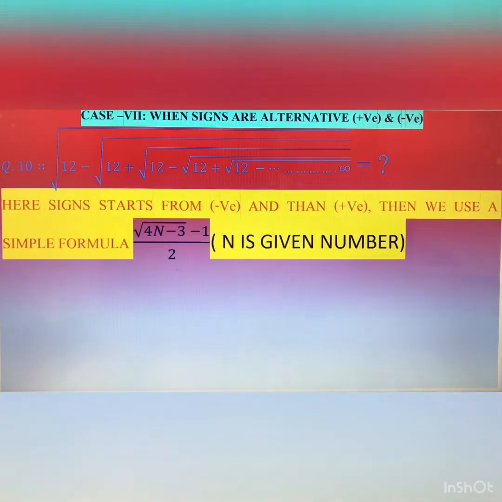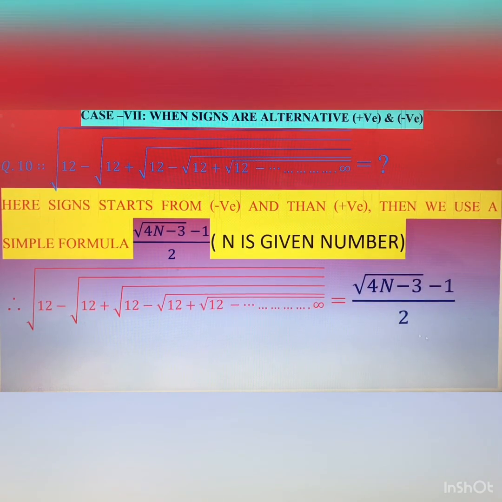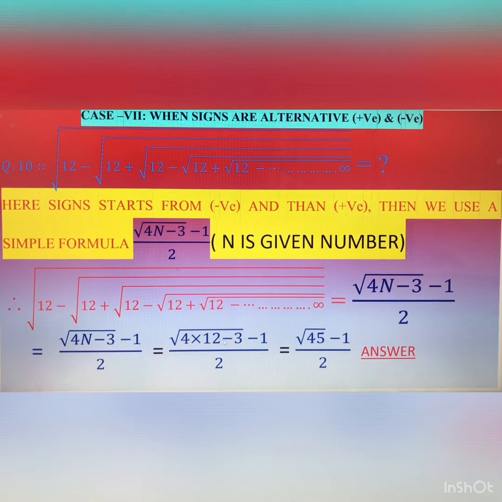So we use the previous formula, under root 4n minus 3, and since the sign starts with negative, you put minus 1 in the formula and divide by 2. What is the answer? In the place of n, put 12. 12 4s are 48, and 48 minus 3 is 45, and minus 1 just outside of the root, the same as before. So this is your answer. Okay dear.